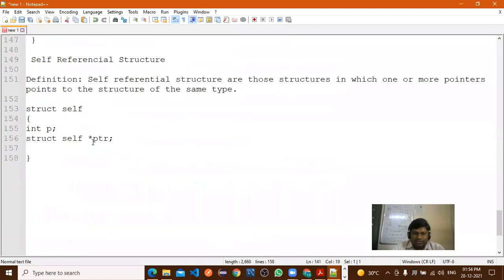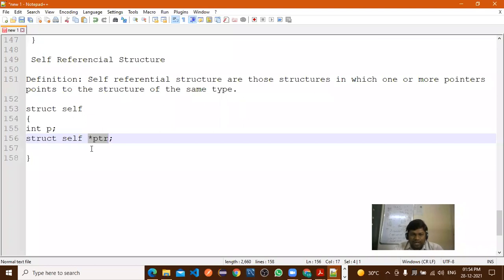But here, what type of object have I used? A pointer object, right? Now, what does this pointer store? The pointer stores the address of the cell.